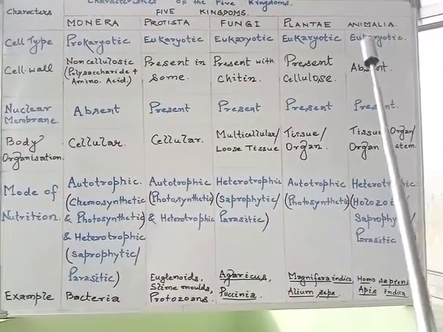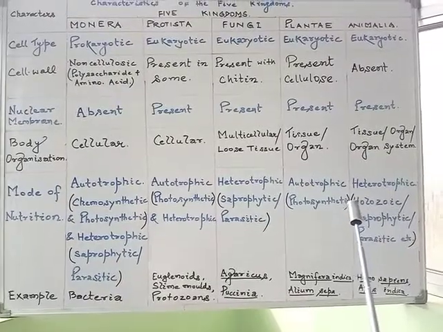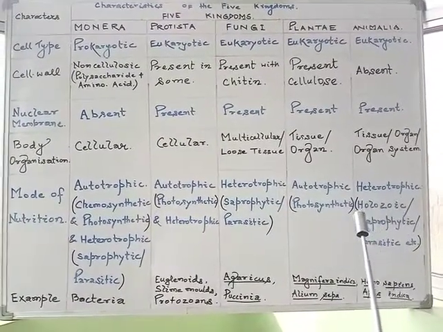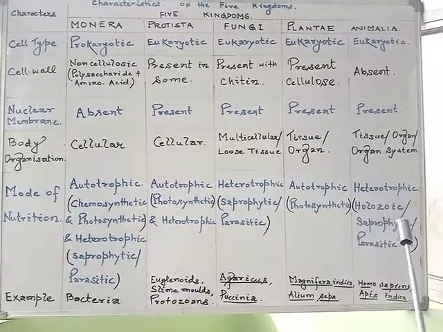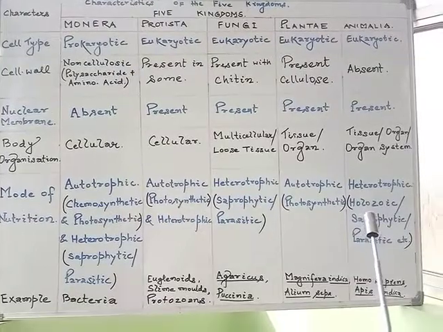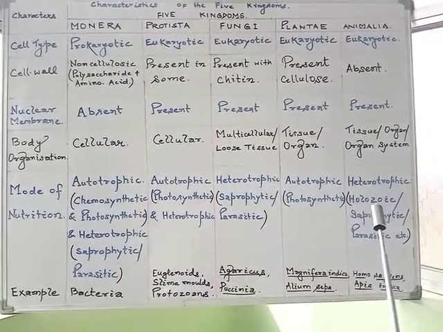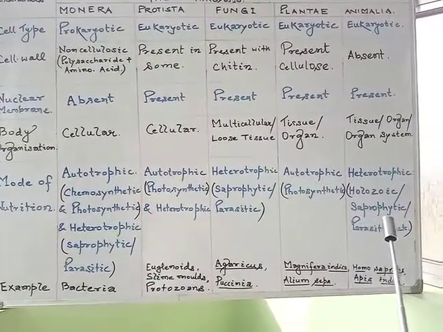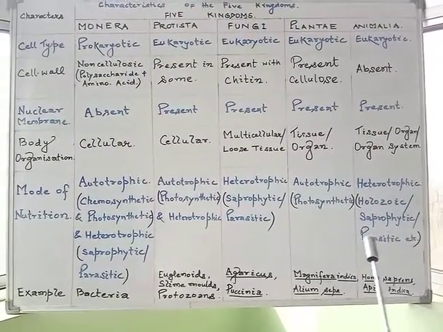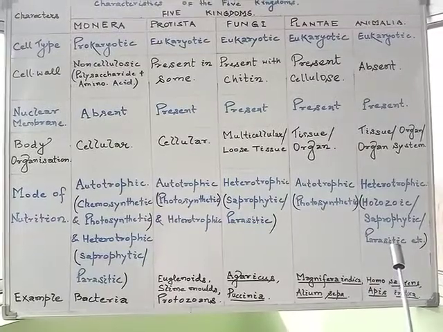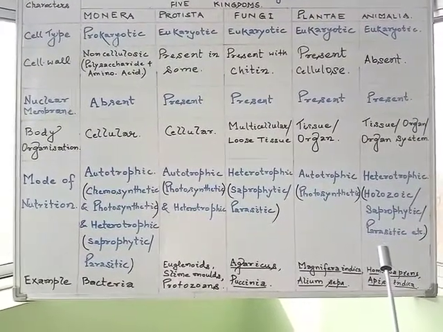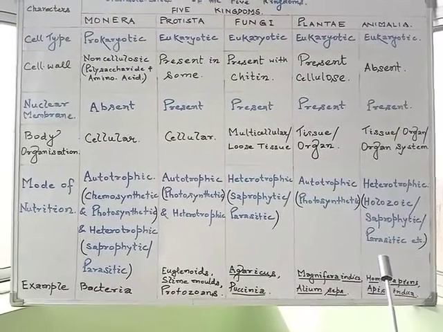In the animal kingdom, all are heterotrophic, having either holozoic mode of nutrition, just like us, meaning we take food in solid or liquid state, or some are saprophytic, depending upon dead and decaying organic matter. Some are parasitic also, depending upon their host, for example roundworm, tapeworm, pinworm, hookworm, etc.